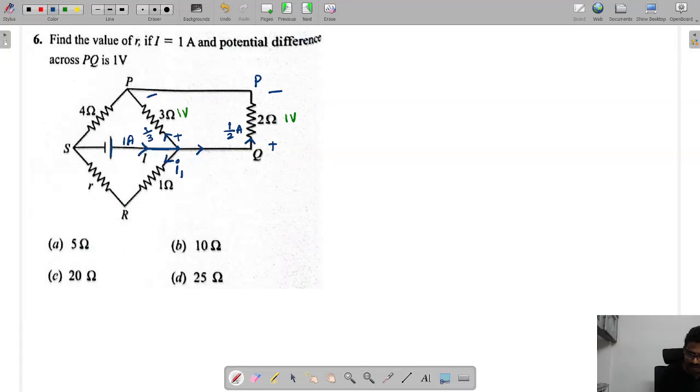If I say this current is I1, sum of entry currents equals sum of leaving currents. So by KCL, 1 is the entry current, and the remaining are all leaving. So 1 by 3 is leaving, 1 by 2 also leaving, plus I1.